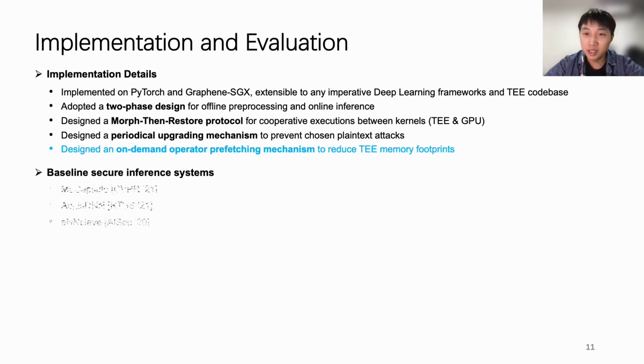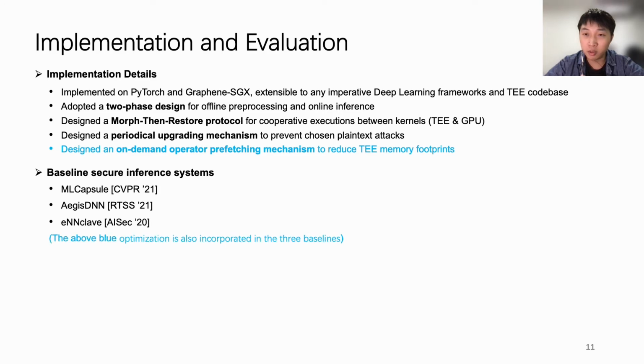For the baselines, we evaluated ML Capsule, EdgeSTN, and Enclave. ML Capsule is a TEE shielding approach. EdgeSTN and Enclave are state-of-the-art partition-based approaches. Note that the above blinding optimization is also incorporated in the 3 baselines.